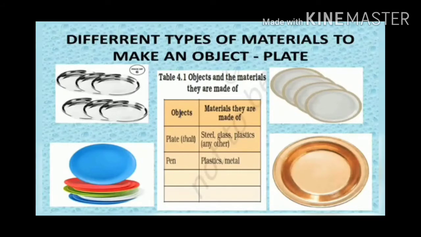Here the object is a plate, but different types of materials are used to make the same object. Some of us use steel plates, some use use-and-throw plates, that is plastic or paper plates, and some use copper plates. All those are plates, but the materials used to make those plates are different.